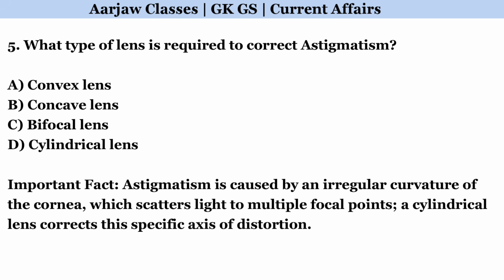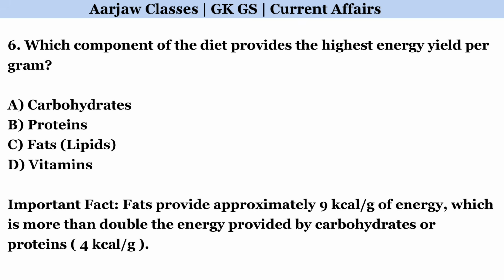What type of lens is required to correct astigmatism? Correct option is D, cylindrical lens. Which component of the diet provides the highest energy yield per gram? Correct option is C, fats.